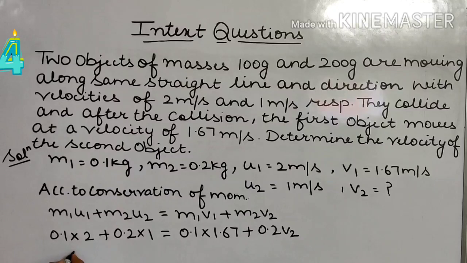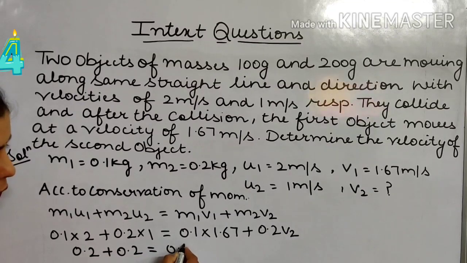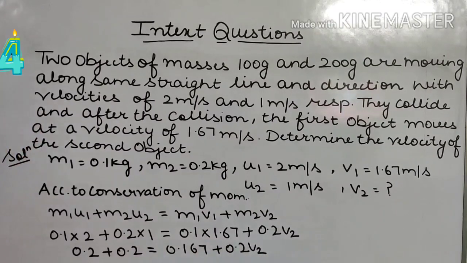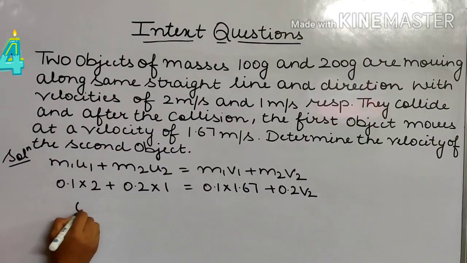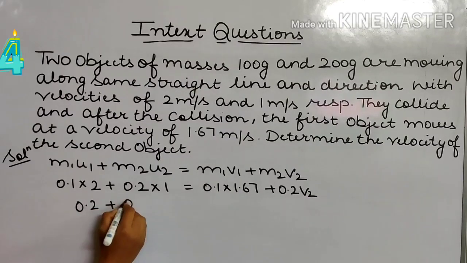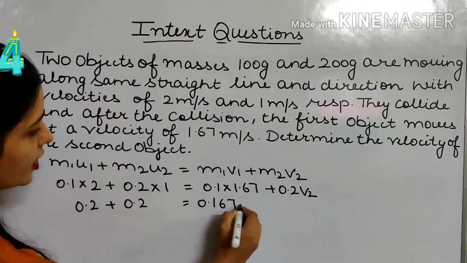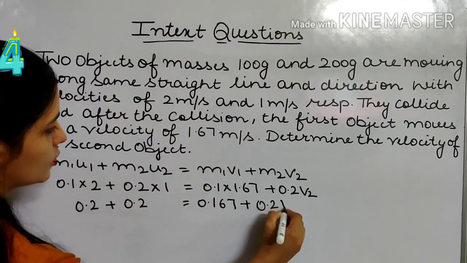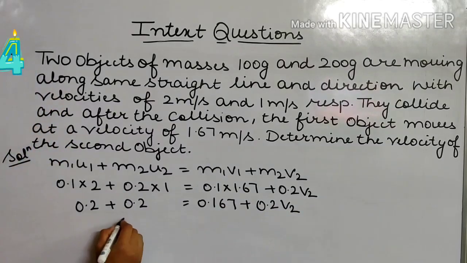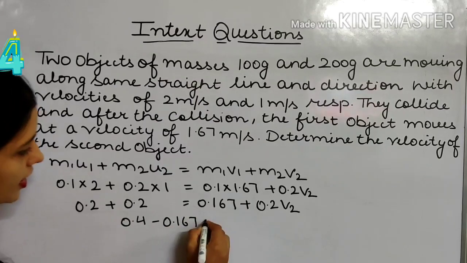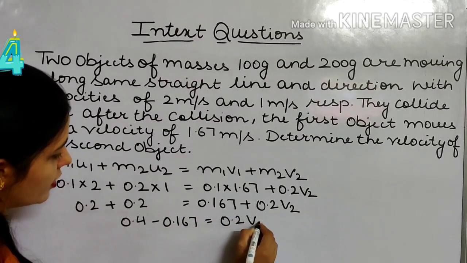From here you can write 0.2 plus 0.2, that is equal to 0.167 plus 0.2v2. Now do the calculations. Here 0.4 minus 0.167 is equal to 0.2v2.